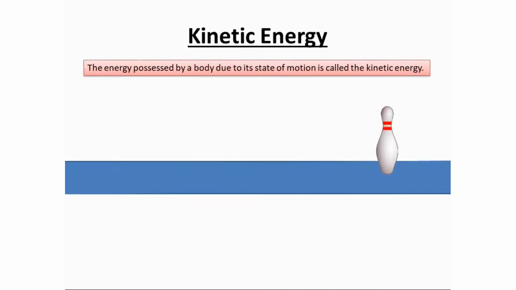Now, let's move to kinetic energy. The energy possessed by a body due to its state of motion is called kinetic energy. Look at this ball which is moving. This ball has some energy due to its state of motion. When this ball hits the pin, it transfers this energy to the pin, due to which the pin is knocked down. This energy possessed by the moving ball is called kinetic energy. Now, let's move to the expression for kinetic energy.